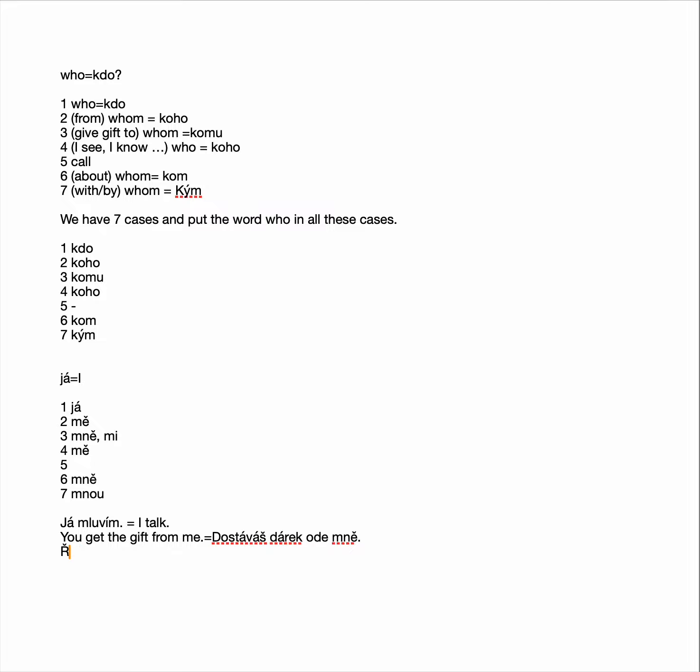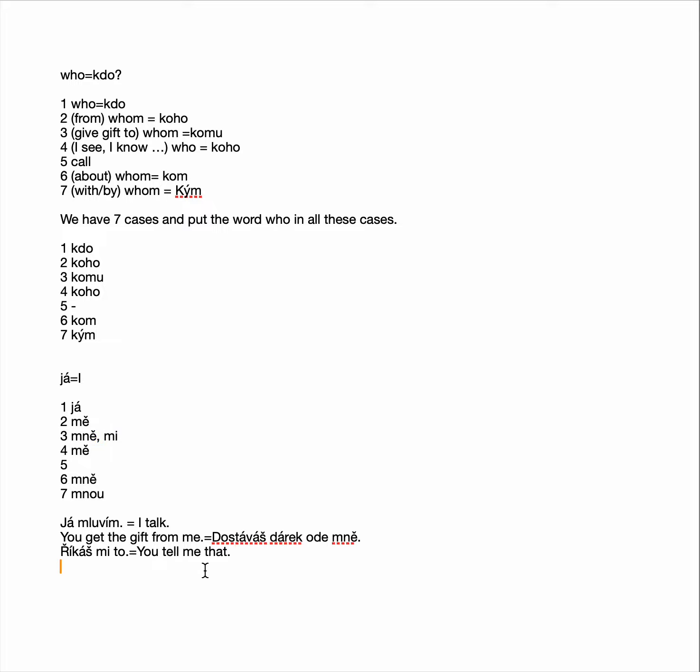For example, this sentence means you tell me that. You're telling me that. I don't know, whatever that means. The me there is in third case, because when you tell to someone in Czech, that's third case. So I need to use me, as was shown here. Actually, in fact, the other me is better. We'll think later if there is a difference.